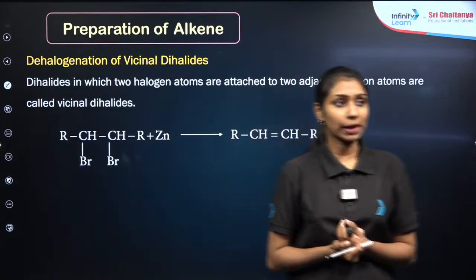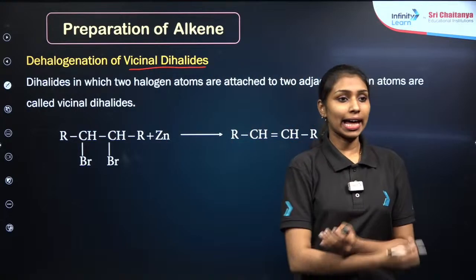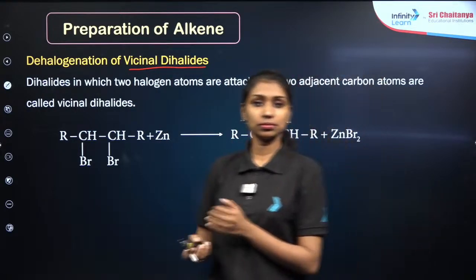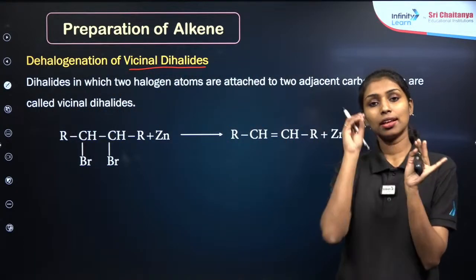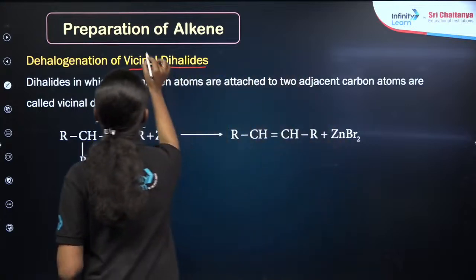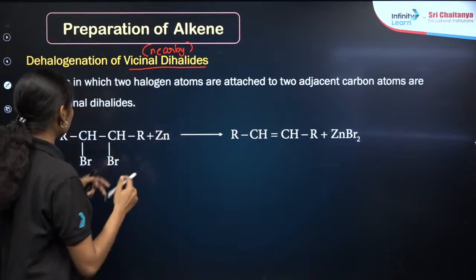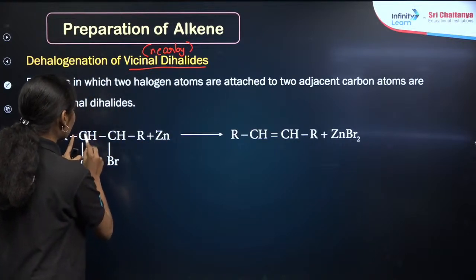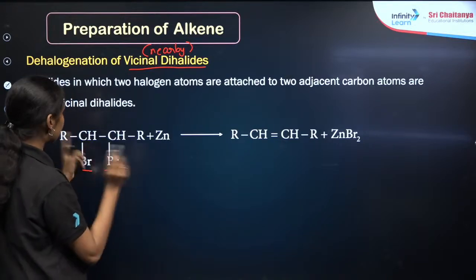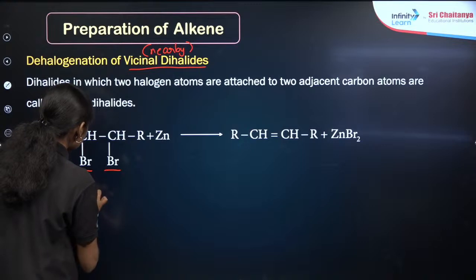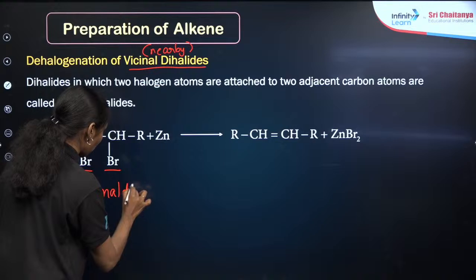Now let me move to the next preparation method of alkenes, from vicinal dihalides. What do you mean by vicinal dihalides? Okay, vicinal means nearby. So for example, if I am taking this compound, these are nearby carbons with two halogen atoms present on two adjacent carbon atoms. So I can call this a vicinal dihalide, which means two halogen groups are present. So this will be a vicinal dibromide.